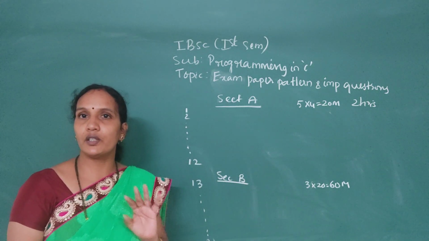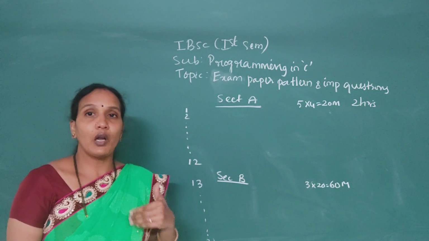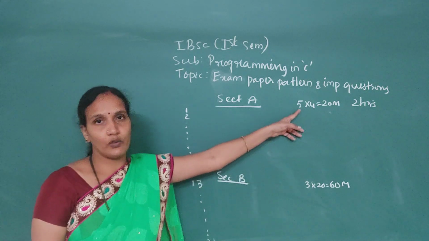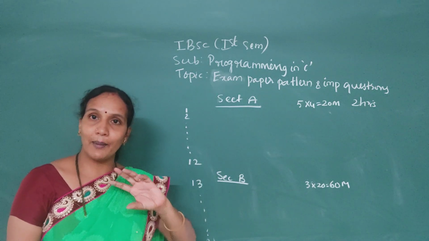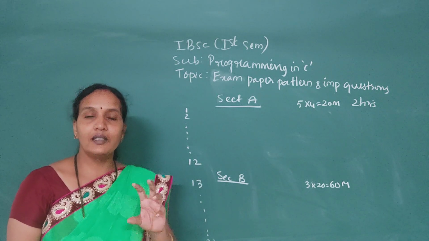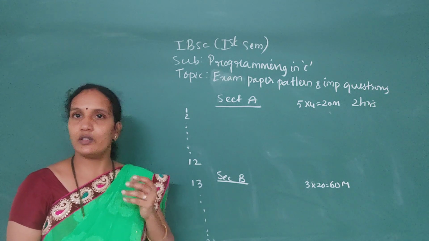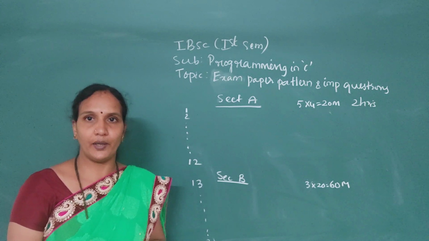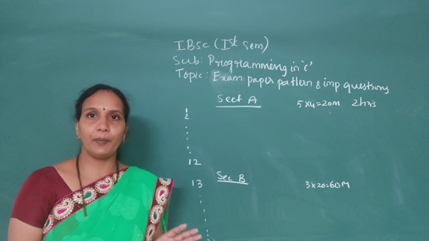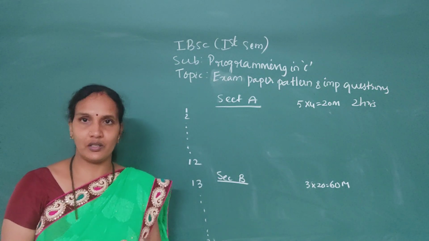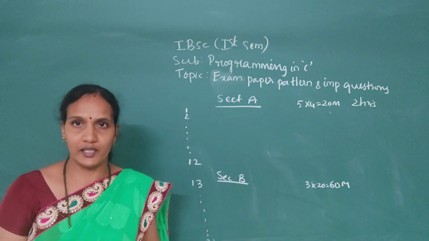But how many questions do you need to write? 5 questions. So you should completely learn 3 units, whichever units you think are easy. Perfectly prepare the first 3 units or the last 3 units, whichever you think is easy.